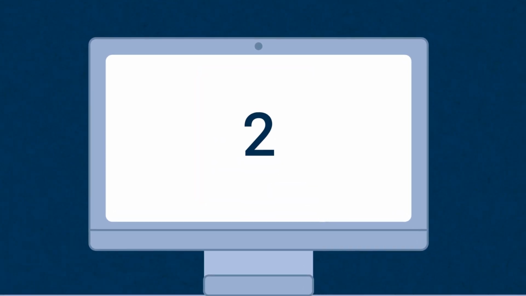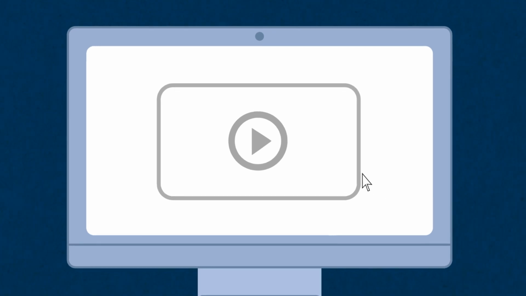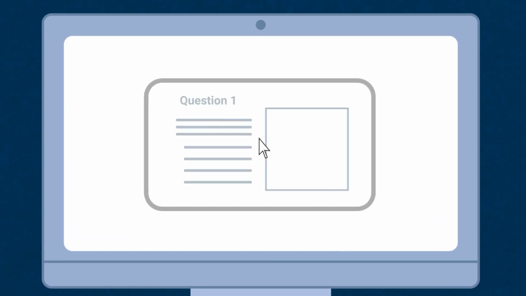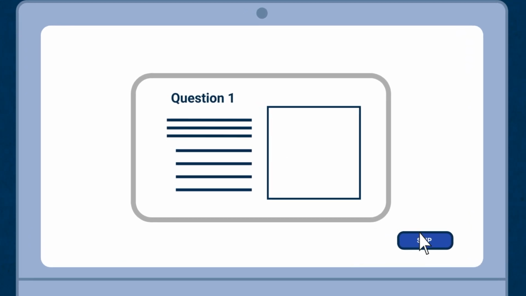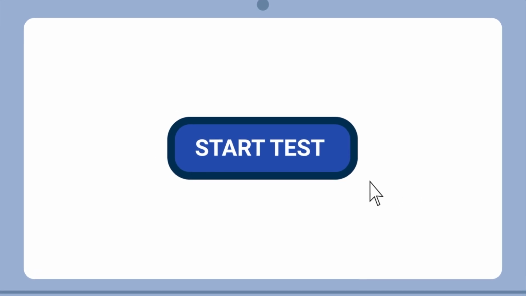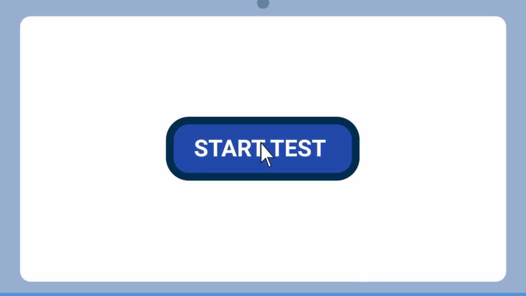2. Before starting your test, you will be given the option of a quick online tutorial on using the test platform and exploring the various functionality. If you don't want the tutorial, you can skip this and immediately progress to take your test. Whether or not you opt for the tutorial, your test duration will remain the same.